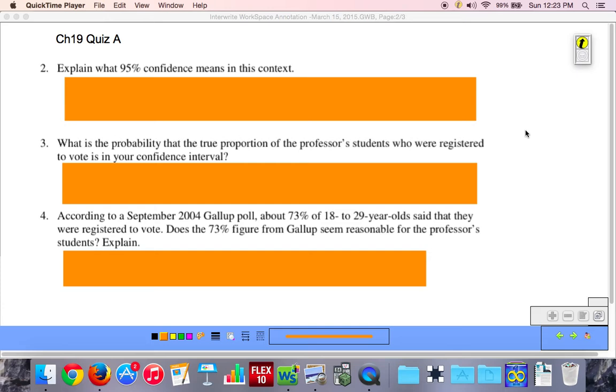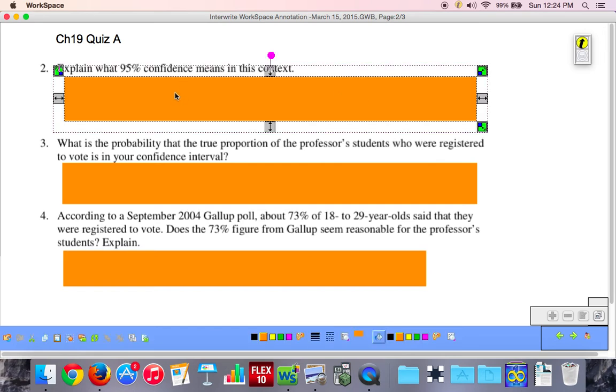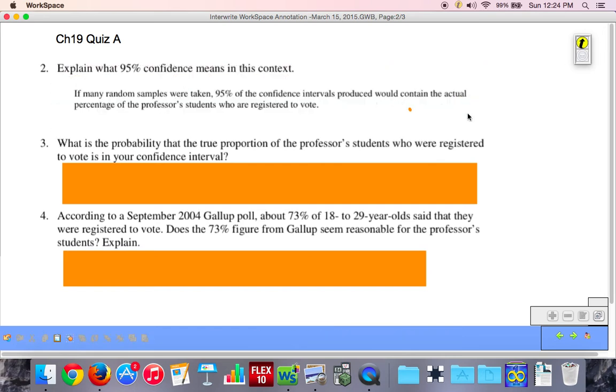Explain what 95% confidence means in this context. Well, what does it mean in any context? So let's take a look at our expected response for this question. And if many random samples were taken, 95% of the confidence intervals produced would contain the actual percentage of the professor's students who are registered to vote.